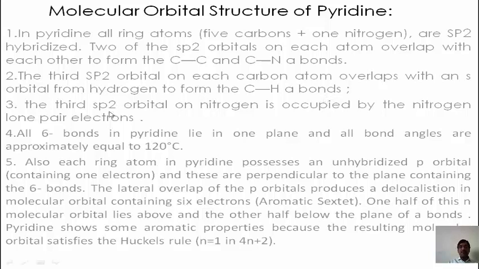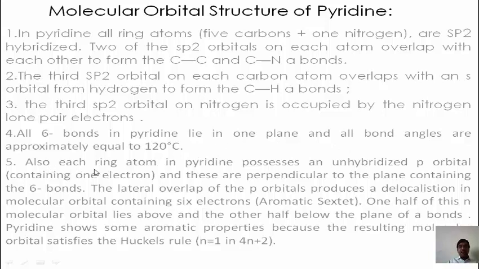Meaning all 5 carbon atoms overlap with hydrogen atoms to form C-H sigma bonds. The third sp2 hybrid orbital on the nitrogen atom is occupied by the nitrogen lone pair of electrons, which is present outside the ring. For the purpose of basicity, we use this lone pair. The fourth point: all sigma bonds in pyridine lie in one plane and all the bond angles are approximately 120 degrees.